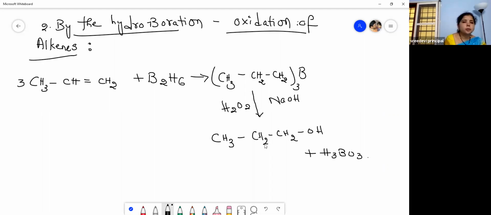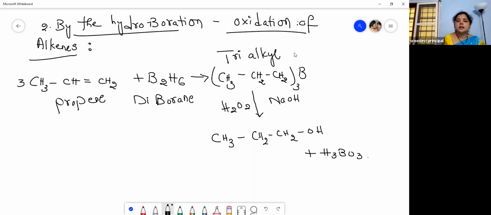So I have taken propene, 3 carbons and 1 double bond, and it is treated with diborane. We will get a trialkyl borane, right? So trialkyl means how many alkyl groups? 3 alkyl groups. So trialkyl borane, which is then oxidized and treated with NaOH to get this propanol.